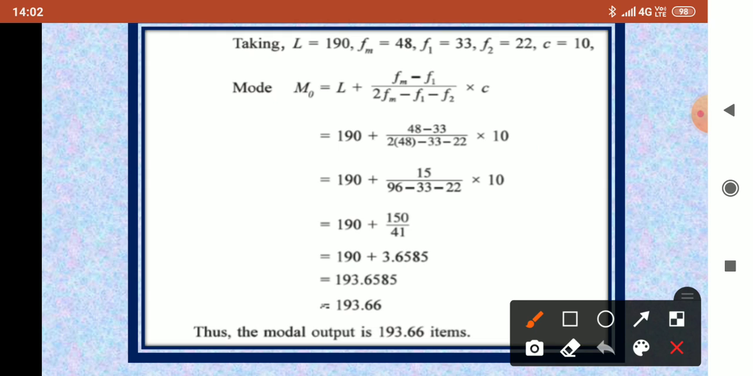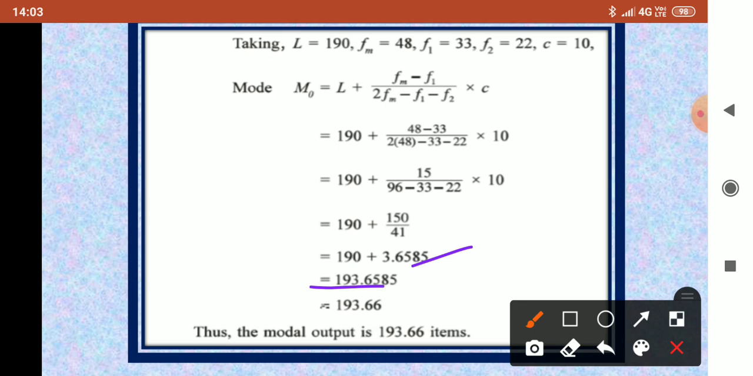Now 48 minus 33, you have to subtract these two. So 48 minus 33 is 15. Then 2 into 48 is 96. 96 minus 33 minus 22, into 10. So by doing this, 15 into 10 is 150, and by doing the subtraction, 96 minus 33 minus 22, we get 41 as the answer. So by dividing 150 by 41, we will get 3.6585.